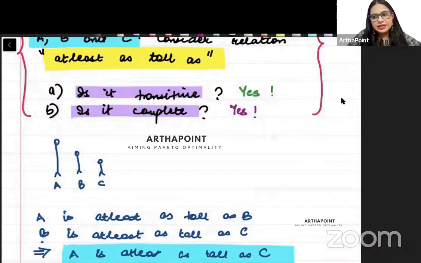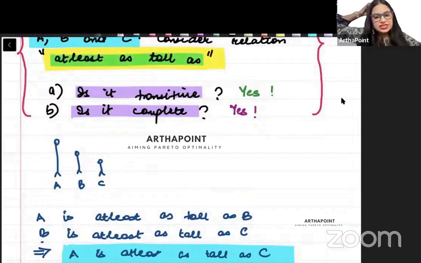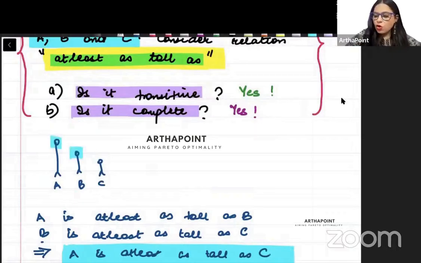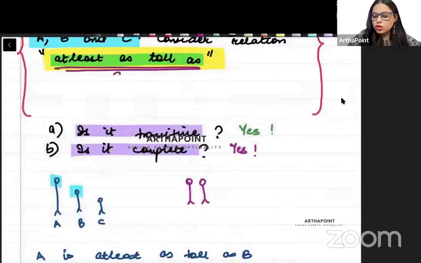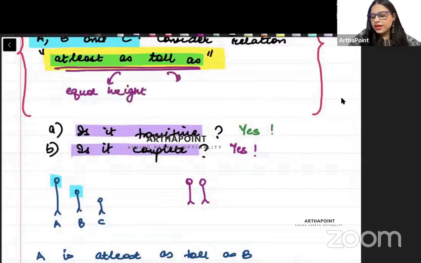So at least as tall as means या तो tall होगा या तो बराबर होगा. So you have covered all possible things. That either two people में one will be tall, one will be short, or the second possibility is that both will have same height. You have covered both when you are saying at least as tall as. So at least as tall means what? दो चीज हो गई, या equal height या one has more height.